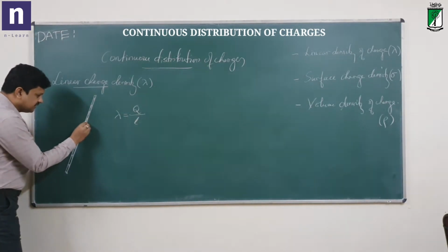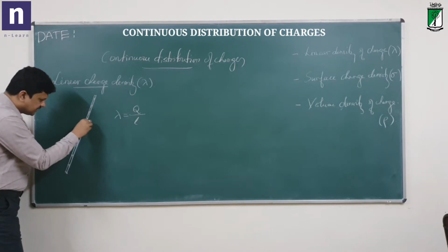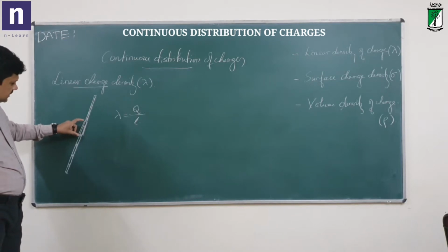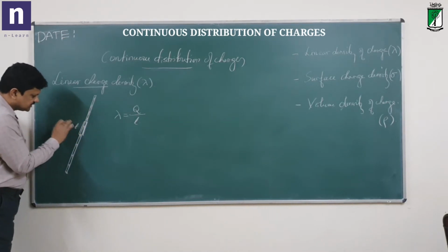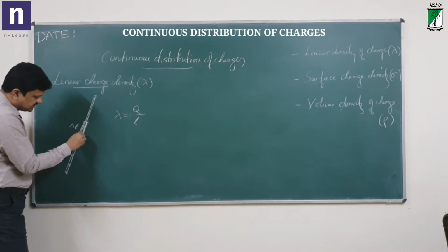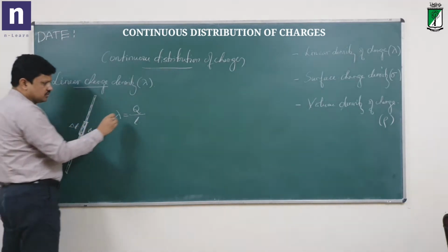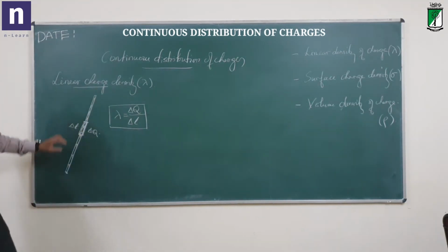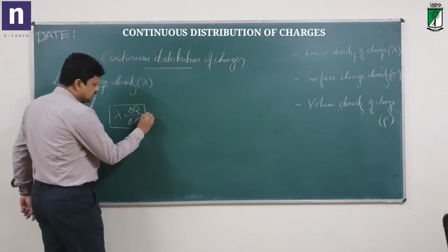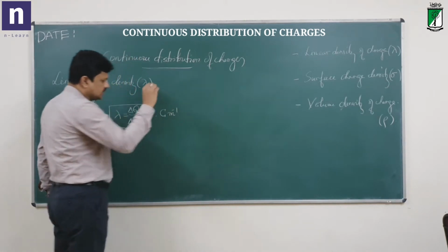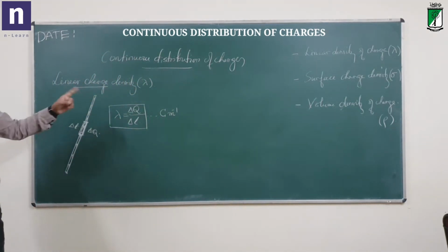So we will take a very small length element of the wire, a small length delta L, and the charge in that length is say delta Q. Then lambda is equal to delta Q divided by delta L. The charge density in this small length is delta Q by delta L. What should be the unit of this? Charge is in coulombs, length is in meters. So coulomb per meter. This is linear charge density.